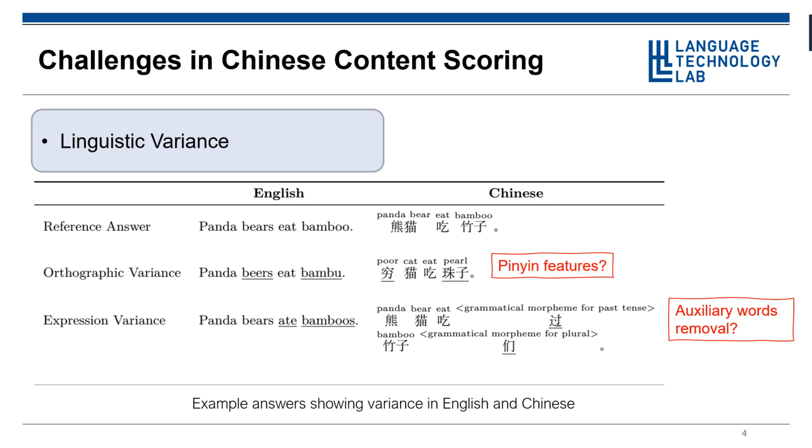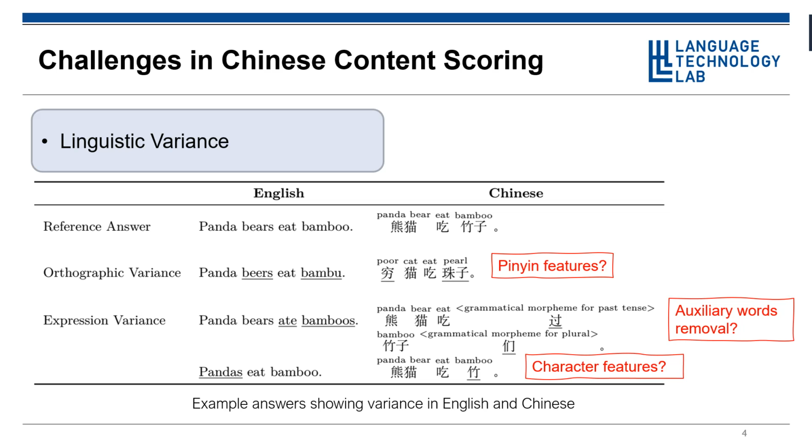Another type of variance is caused by synonyms. For such cases of lexical variance, external knowledge is often needed to decide that two different words are interchangeable. However, as we can see from our examples, some synonyms, such as panda bears versus pandas and 竹子 versus 竹, share some characters, so such similarities can be covered by character features.